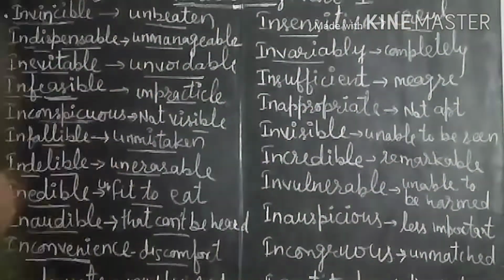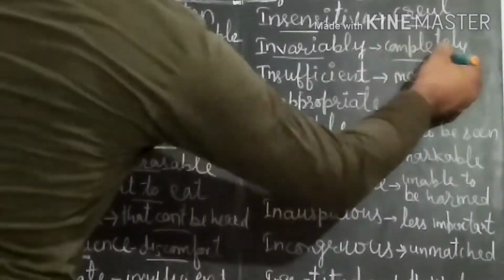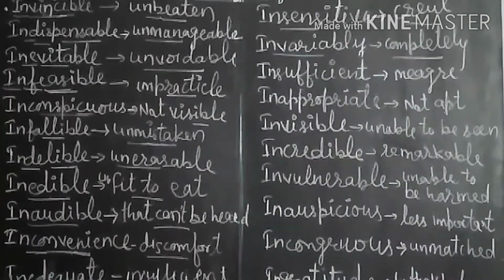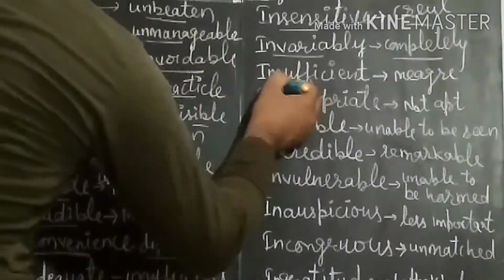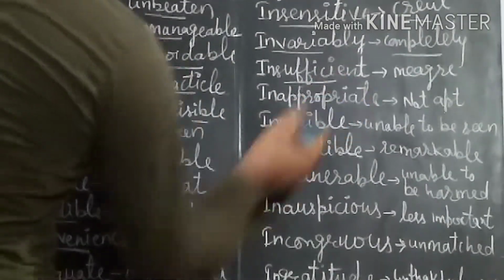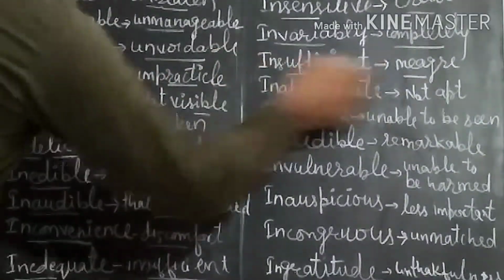Next is invariably. Invariably means completely. When we read a chapter completely, we can say invariably also or thoroughly also. Next one is insufficient. It has been explained earlier also. Insufficient means when something is in meager amount. Meager means very less. So insufficient means meager.